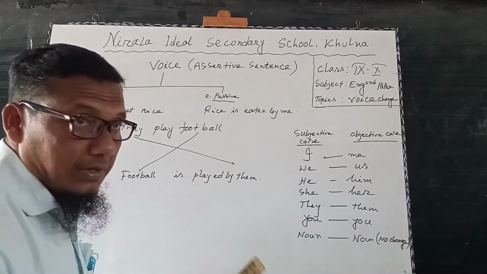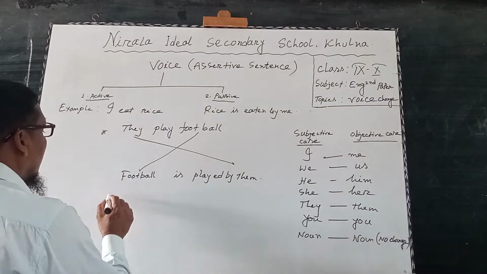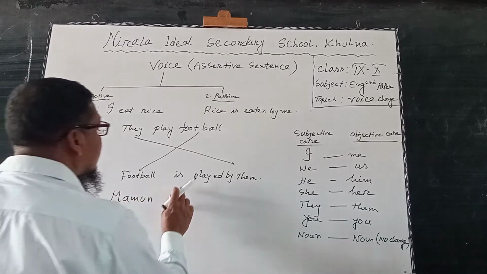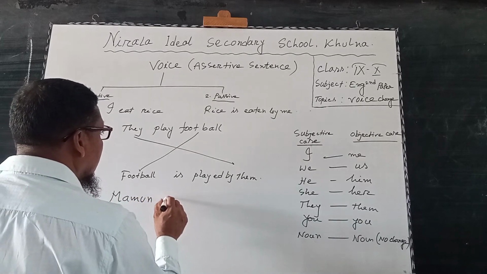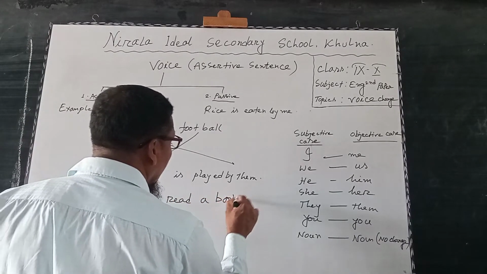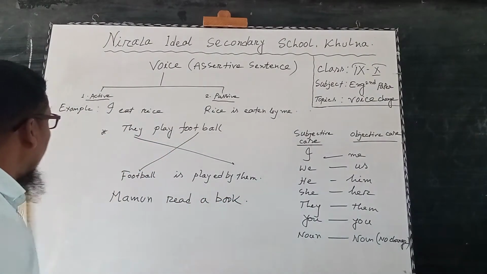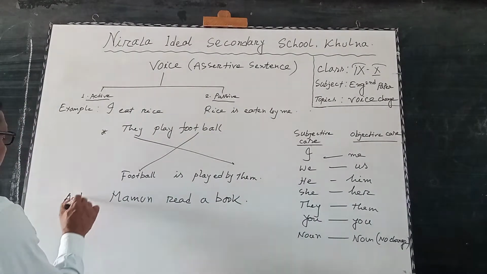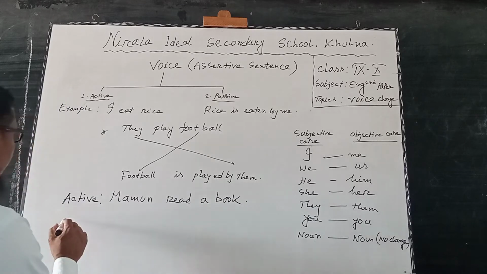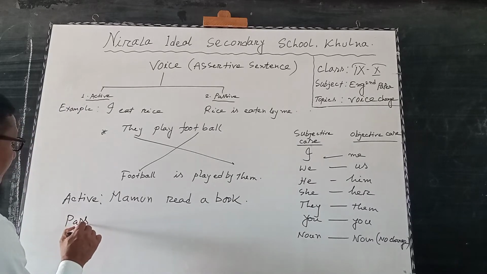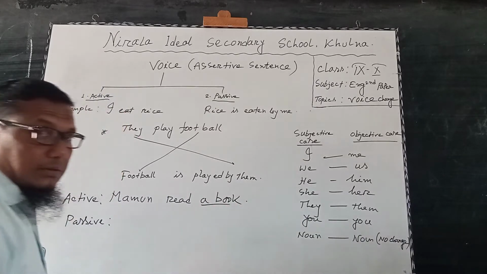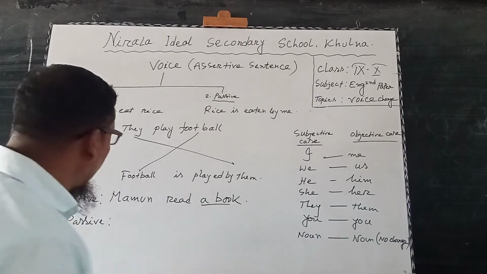For example, I am writing another sentence: Mamun reads a book. It is active. For passive, a book is the object, it is a noun.